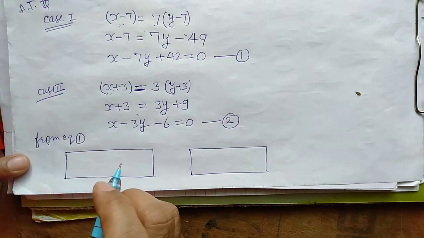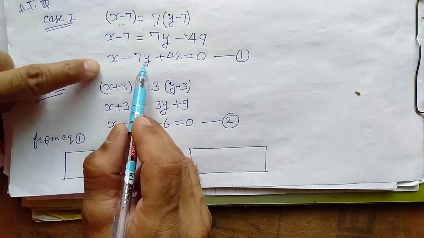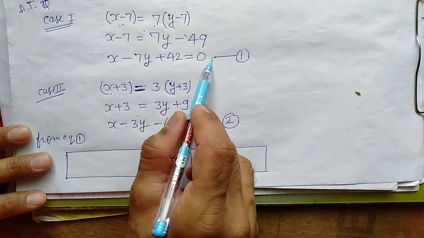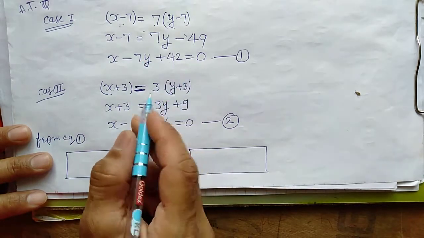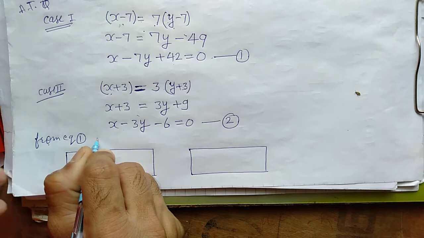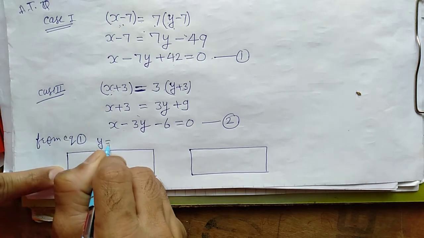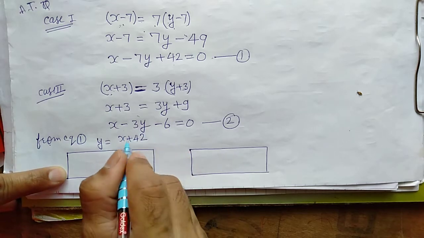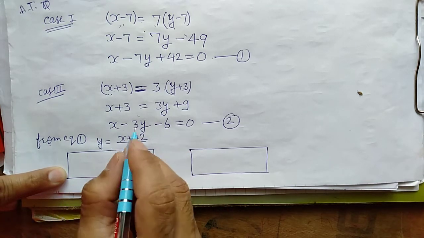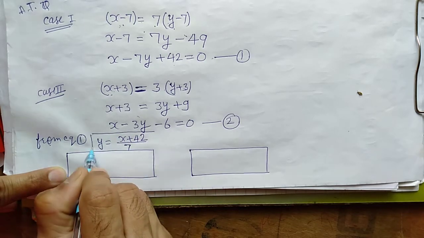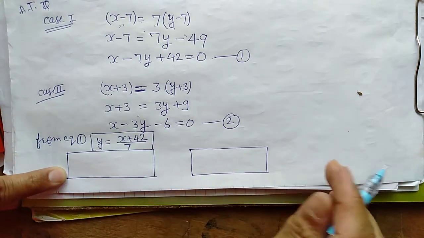From equation 1 I'm writing this. From here y will be equal to, see, when I transpose this 7y to this side, this will be x plus 42, so y will be equal to x plus 42 upon 7, right? This 7 we will divide. This is the y from this equation.